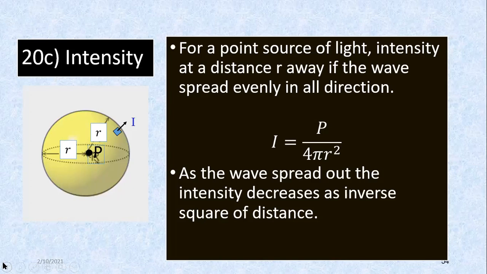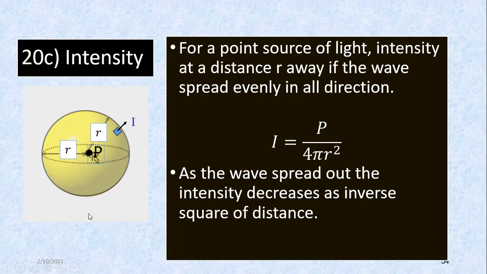Intensity. Not need to worry that much. Just understand what I'm teaching you, and then if you want, you can go over the slide. Nothing much. It's just P divided by area. Area is the surface area of the sphere. The energy is spread over the whole surface.